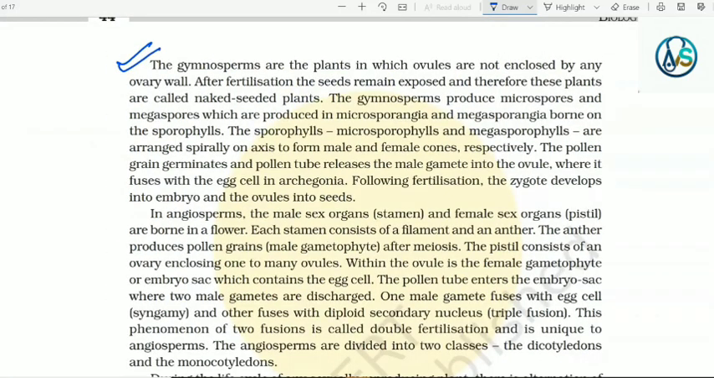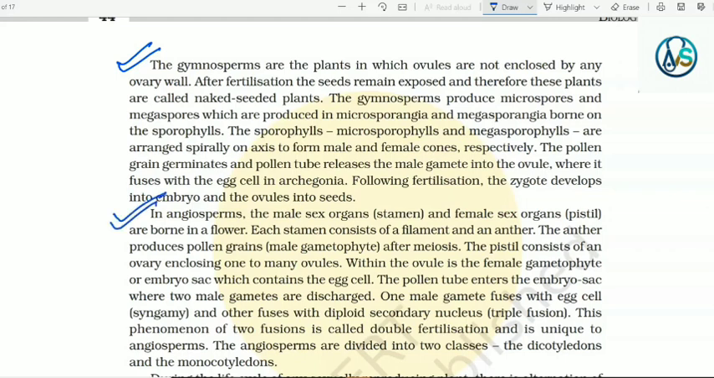The gymnosperms are the plants in which ovules are not enclosed by any ovary wall. After fertilization, the seeds remain exposed and therefore these plants are called naked-seeded plants. The gymnosperms produce microspores and megaspores which are produced in microsporangia and megasporangia borne on the sporophylls. The microsporophylls and megasporophylls are arranged spirally on an axis to form male and female cones respectively. The pollen grain germinates and pollen tube releases the male gamete into the ovule where it fuses with the egg cell in archegonia. Following fertilization, the zygote develops into embryo and the ovules into seeds.